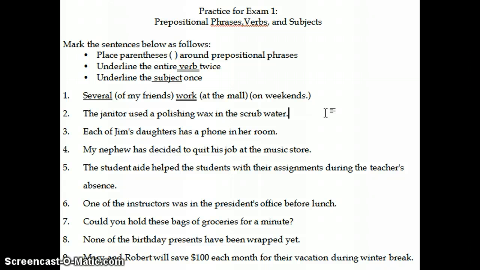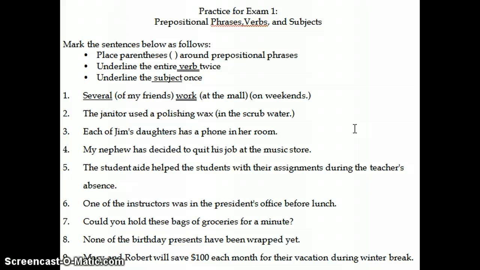So let's look at another example. The janitor used a polishing wax in the scrub water. So we'll start again by looking for prepositional phrases. Here we have the preposition in. So that's where our prepositional phrase begins. And if we ask in what? In the scrub water. So that's where our prepositional phrase ends. That's our only prepositional phrase in this sentence.